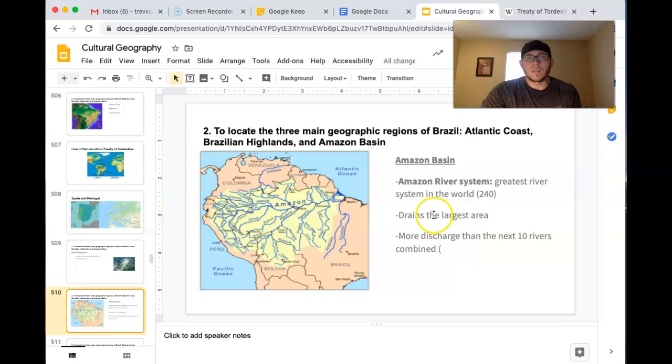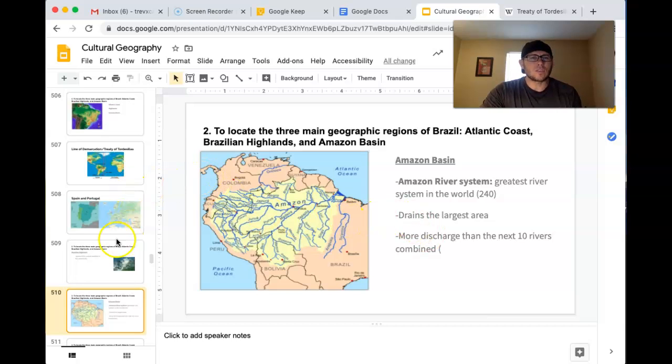It's worth knowing it's the largest. It drains the largest area of land compared to any river in the world, and there's more discharge. And discharge is the water that actually comes out of the river, right, into the ocean. There's more discharge from the Amazon River than the next 10 rivers combined. So it is an impressive river system. It's huge, very powerful river with lots and lots of water.